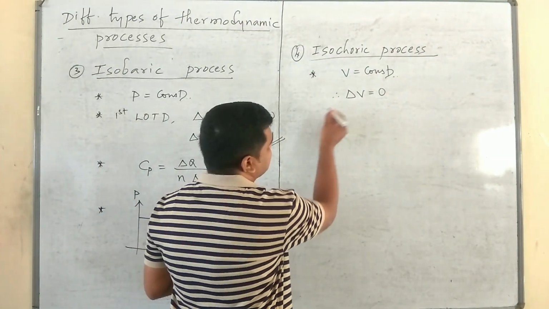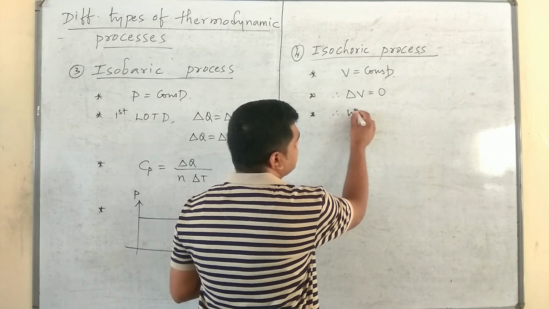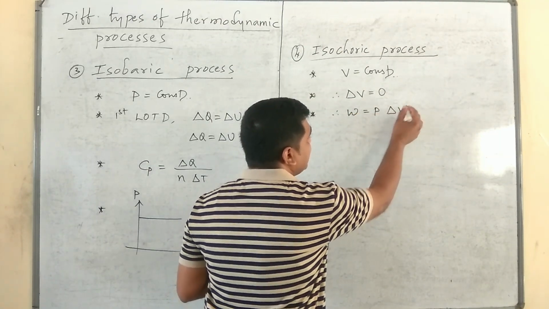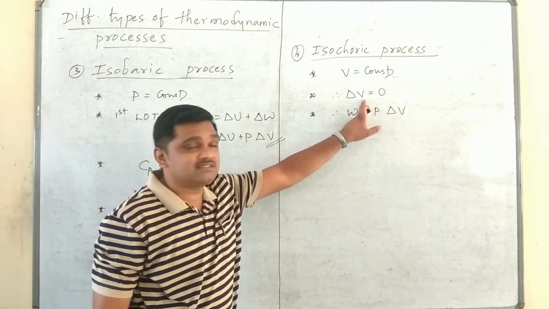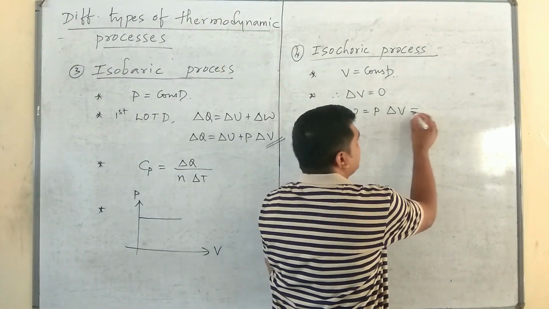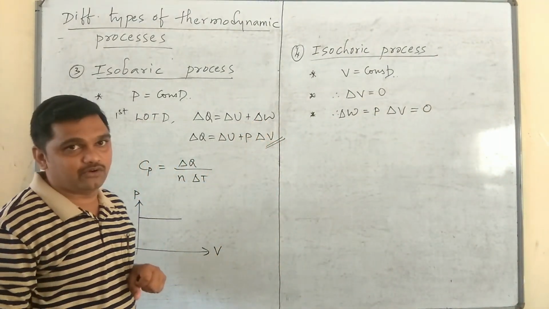Once the change in volume is 0, what do we get? W is equal to P into dV, or delta V. Since delta V is 0, W is equal to 0, or delta W is equal to 0.